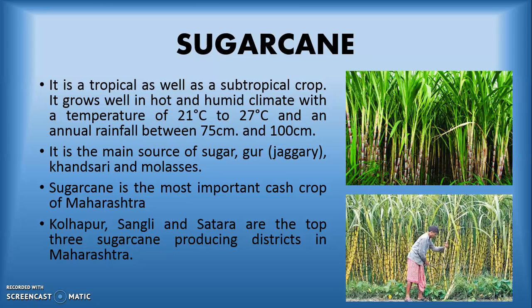So it is a very important raw material for the sugar industry, khandsari industry or gur industry or the sweet making industry. Sugarcane is the most important cash crop of Maharashtra. So sugarcane is the major source of money for many of the farmers of Maharashtra. Kolhapur, Sangli and Satara are the top 3 sugarcane producing districts in Maharashtra.